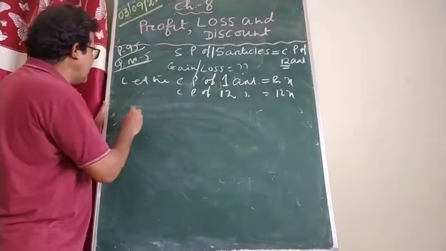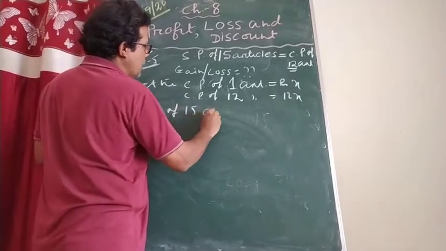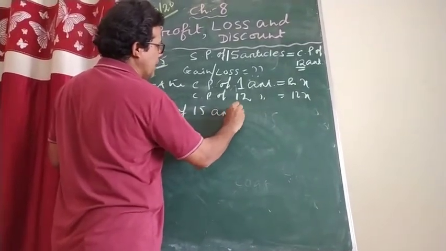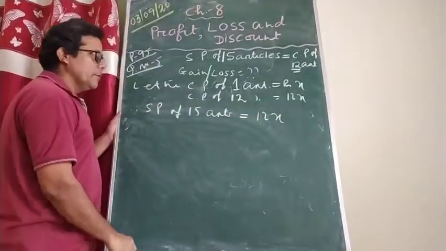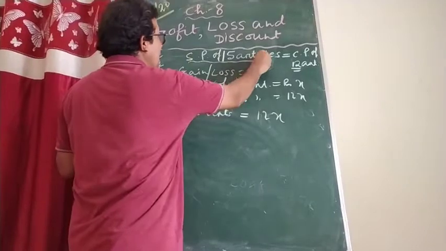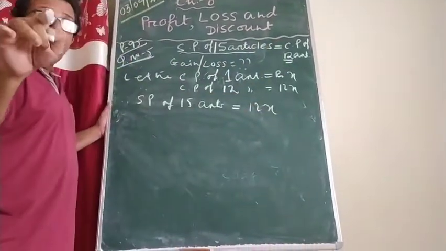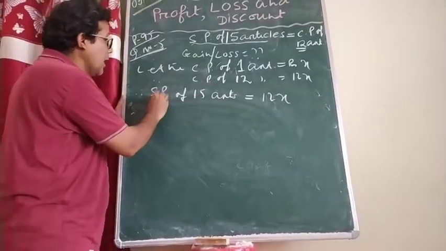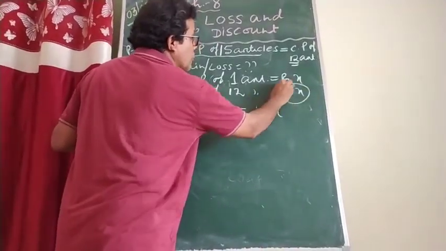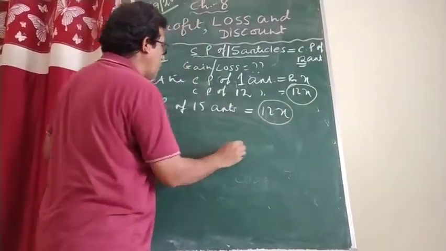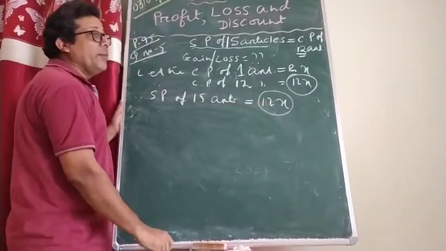Now beta, you can write it: therefore SP of 15 articles equals how much? 12x. How does it come? Because the question said SP of 15 articles is equal to CP of 12 articles. So here SP of 15 articles is equal to the cost price of 12 articles, or not? That is written here: SP of 15 articles is equal to 12x.